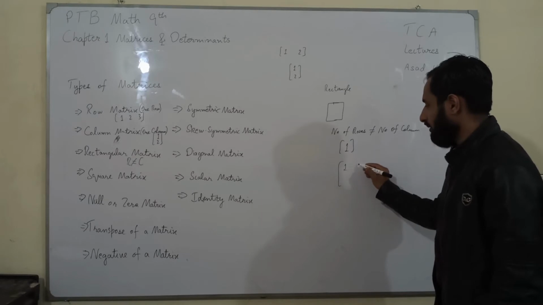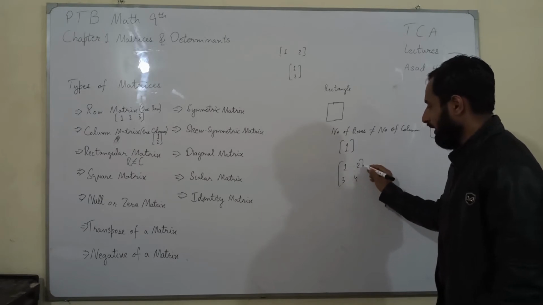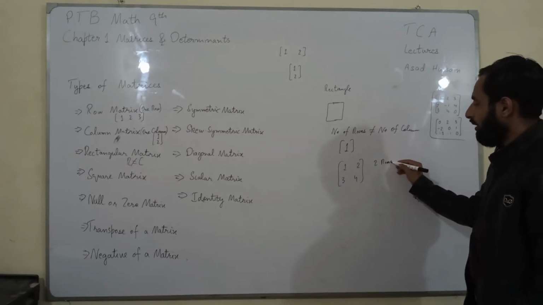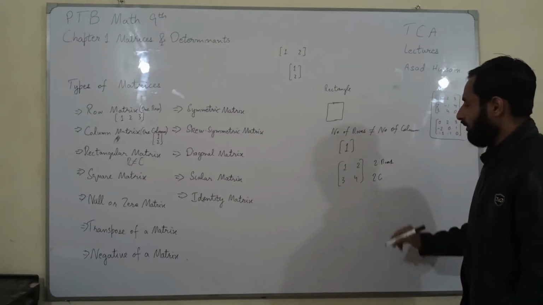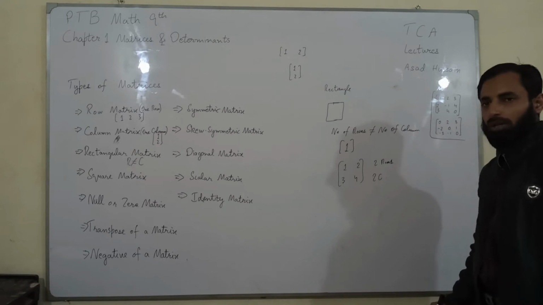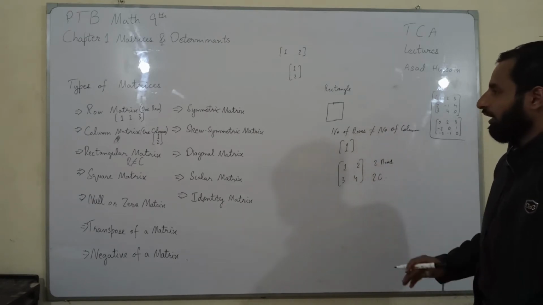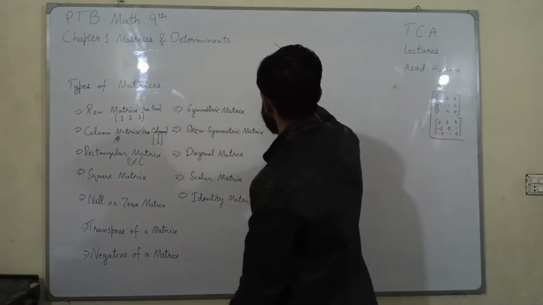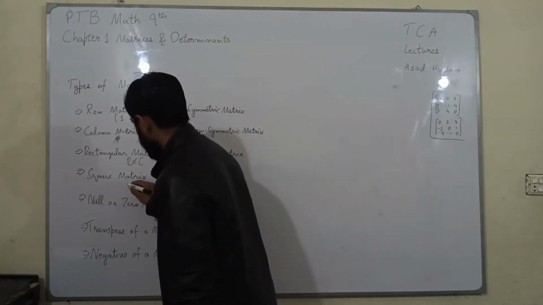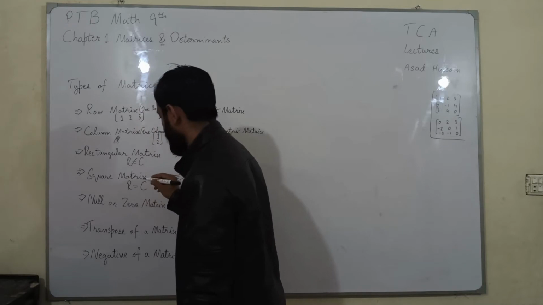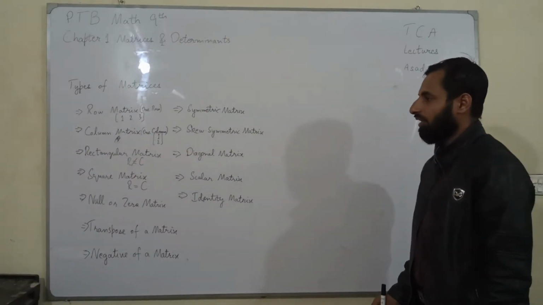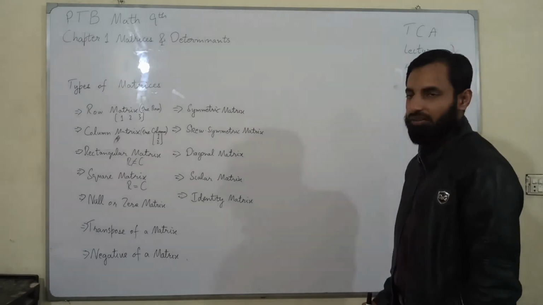We can say 1, 2, 3, 4. In this matrix, the matrix has two rows and two columns. So number of rows are equal to number of columns. That's why it is a square matrix. For its definition, we can say a matrix whose number of rows are equal to number of columns is called a square matrix.